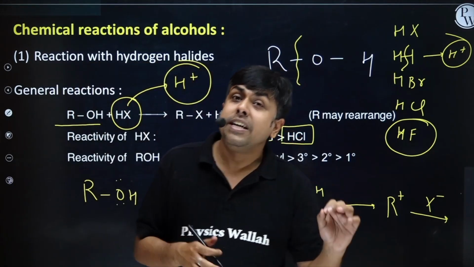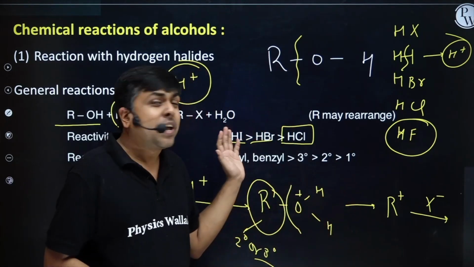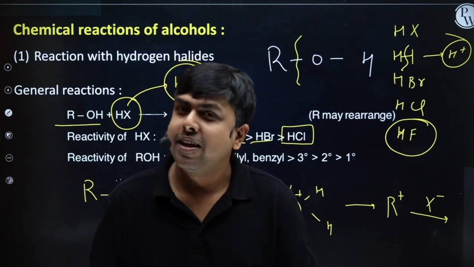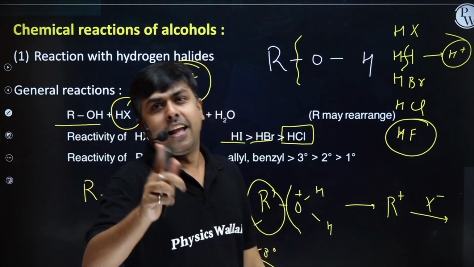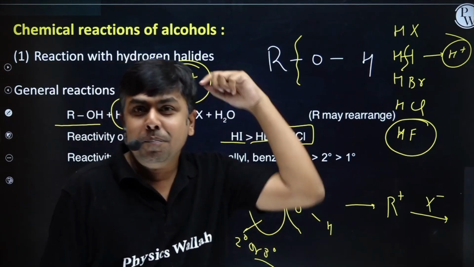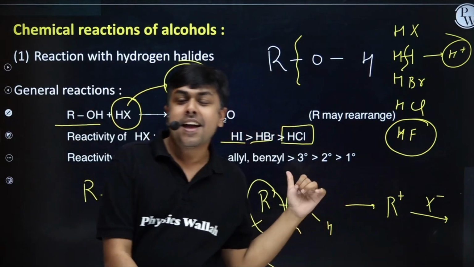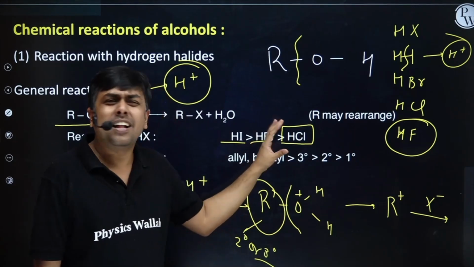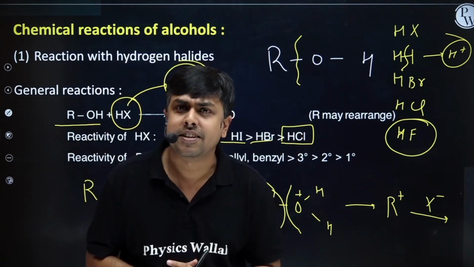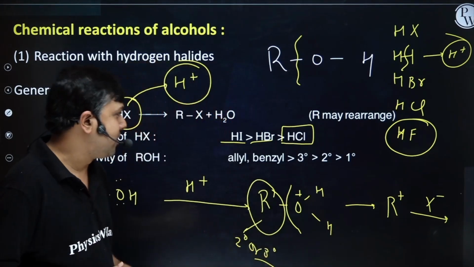For this, we need some other reagent. We can do the protonation of alcohol more easily with HI and HBr. HCl will do, but we need some more specific reagents. I hope I am clear, students.